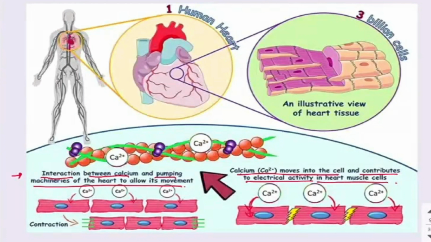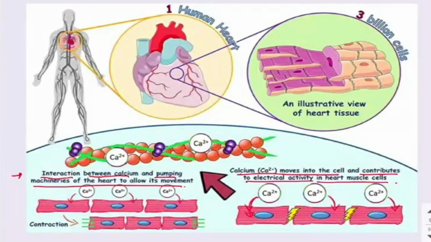Now we will see what is the function of calcium. Calcium is mainly required for the growth and development of the bones and the teeth. So the first function of calcium is the development of bones and teeth. Next function is for the transmission of nerve impulses. To transmit the electrical signals from one organ to the brain, we require calcium. If there is a deficiency of calcium, it may lead to disturbance in the electrical impulse transmission.